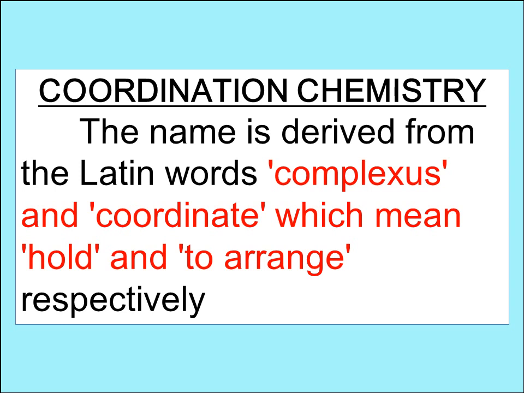Coordination chemistry is a name derived from the Latin words complexus and coordinate. Complexus means hold and coordinate means to arrange, respectively. In this chapter we will be learning about how the complexes are arranged or held together.